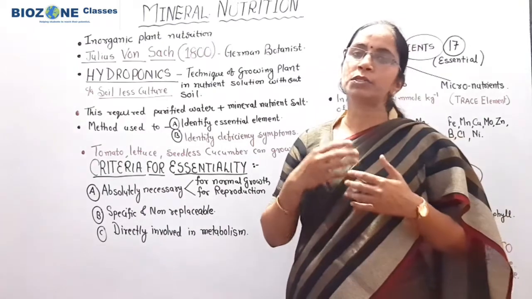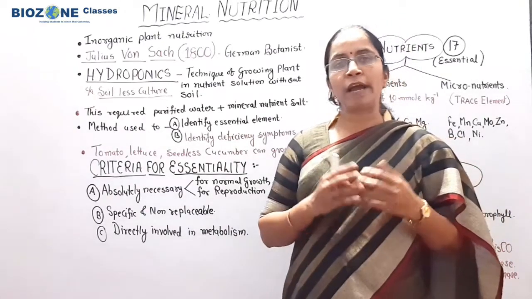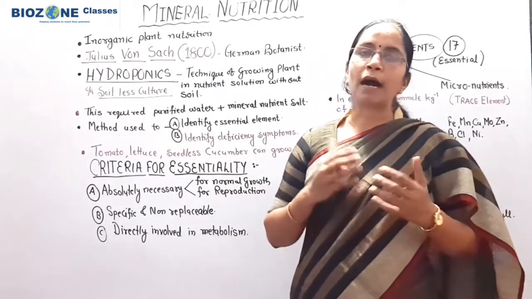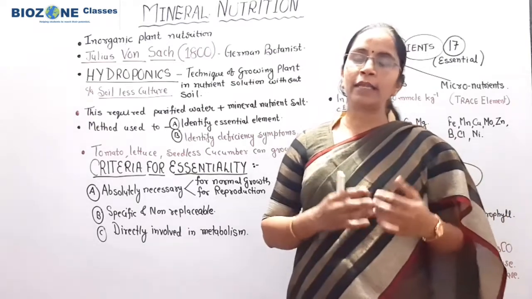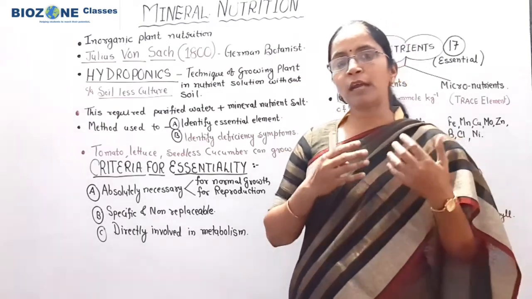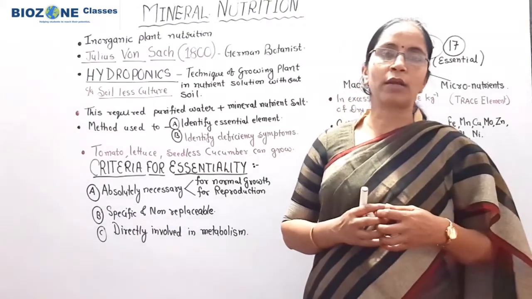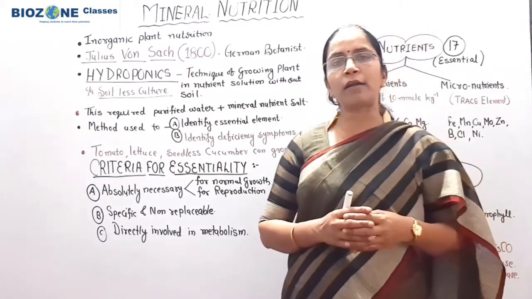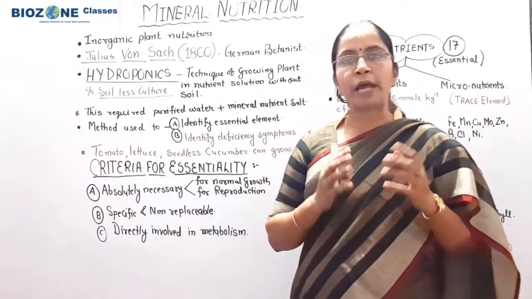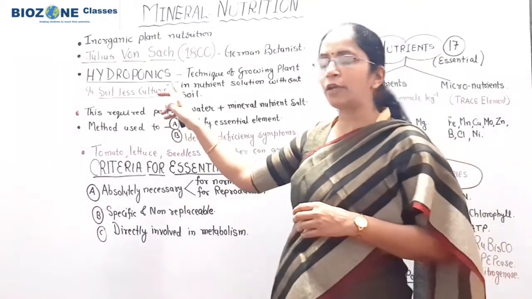By a series of experiments, it was finally proved that the plant will grow in a healthy condition even in the absence of soil, and a new technique of plant cultivation was developed.